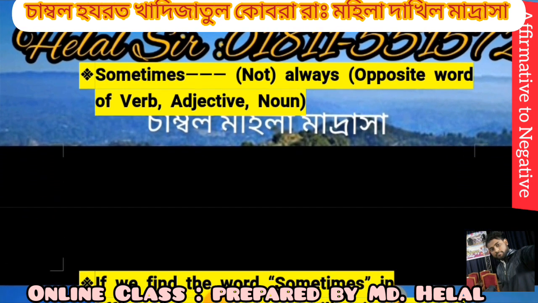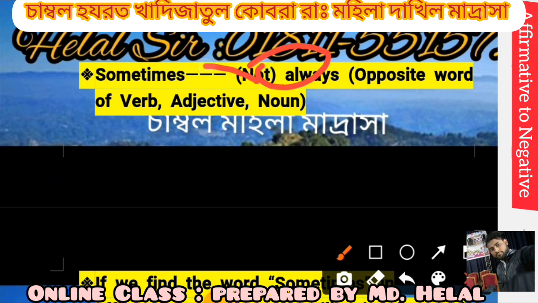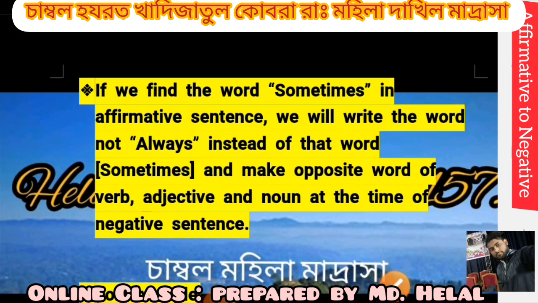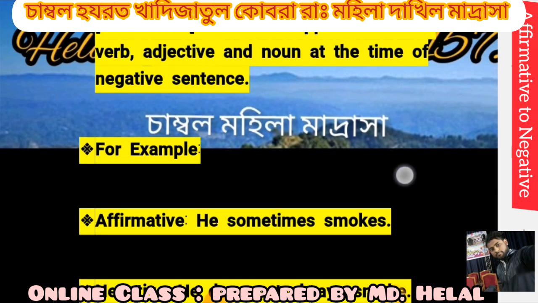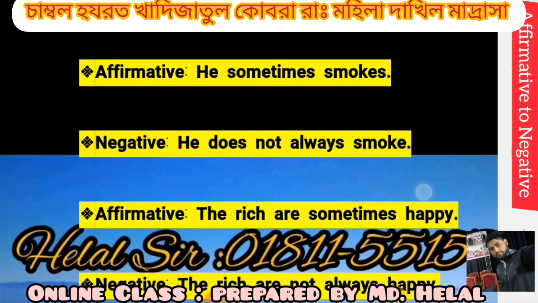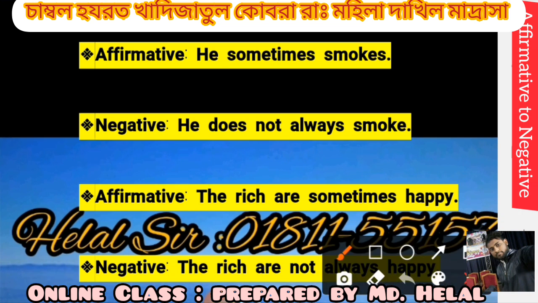Dear students, we use not always instead of sometimes. If we find the word sometimes in an affirmative sentence, we will write not always instead of sometimes, and make the opposite word of the verb, adjective and noun in the negative sentence. For example, he sometimes smokes. He doesn't always smoke. Here, sometimes changes to not always.